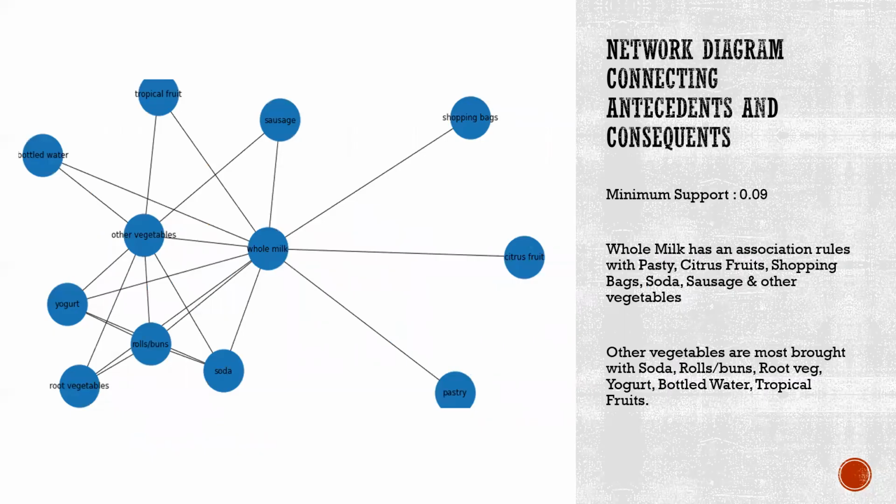Now, through this data, we can draw a network diagram connecting antecedents and consequents. We have kept here a minimum support of 0.09. Through this network diagram, we can see that whole milk has an association rule with pasta, citrus fruit, shopping bags, soda, sauces, and other vegetables. Other vegetables are most bought with soda, rolls and buns, root vegetables, yogurt, bottled water, and tropical fruit.